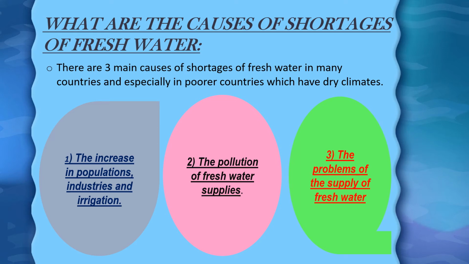Second cause is the pollution of fresh water supplies. This point is just explaining that even if there is enough fresh water in a country, it may not all be good for drinking, as about 20% of the world's population have no safe and pollution-free drinking water. And our third cause is the problems of the supply of water. This cause exists in both rural, that is village life, and urban, that is city life. In both these areas, this kind of cause is available.